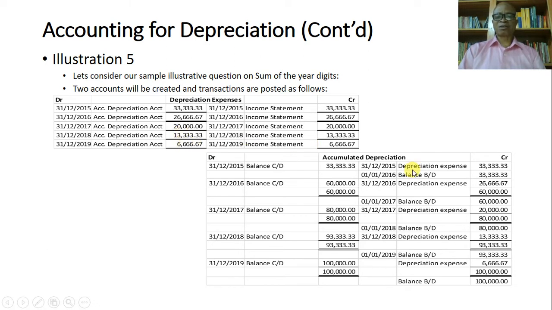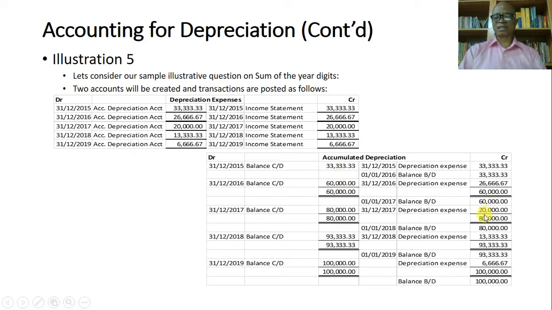Now let's come back to our accumulated depreciation here. This one is not written off because it's an asset account, but this one has a normal credit balance. So here we have for the first year 33,333. So balance brought down is 33,000, the same amount. Now depreciation expense for the second year, 26,000, is also brought here. Add the two together gives you 60,000. Okay, 60,000 is also carried down, and you have it as balance brought down.